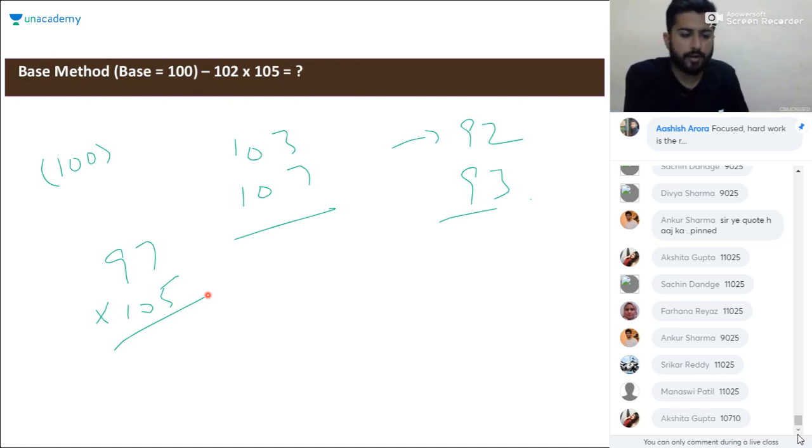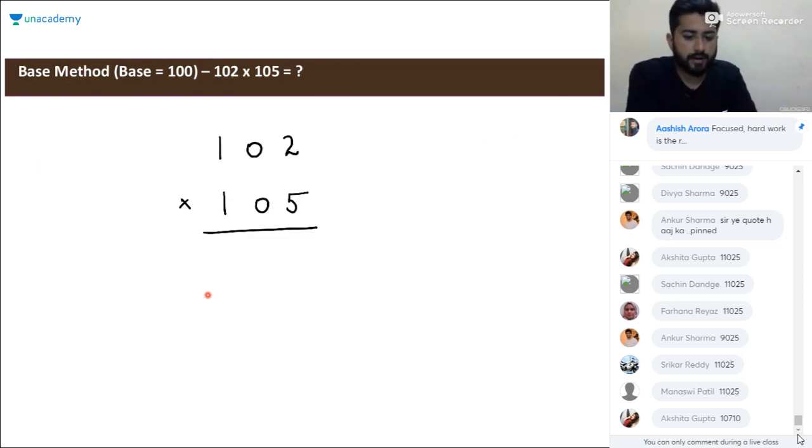Here we are going to start with the base 100. We have to multiply 102 and 105. First, assuming the reference as 100, we will look for the deviation. The deviation of 102 from 100 will be plus 2, and for 105 it will be plus 5.